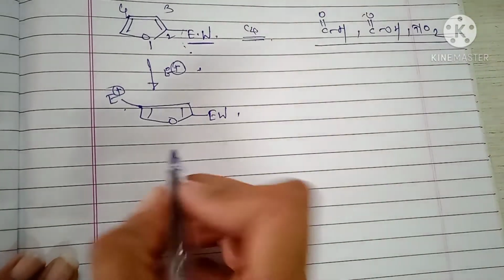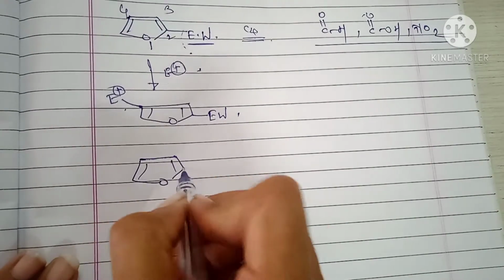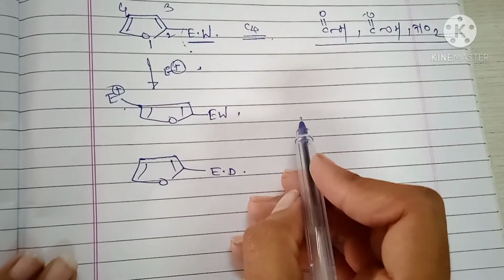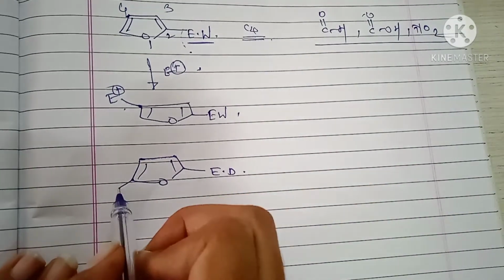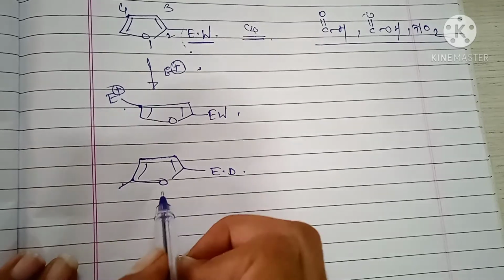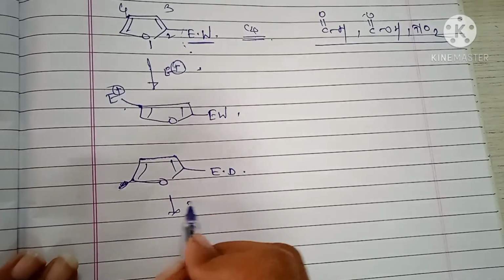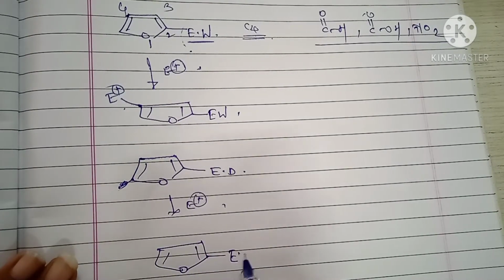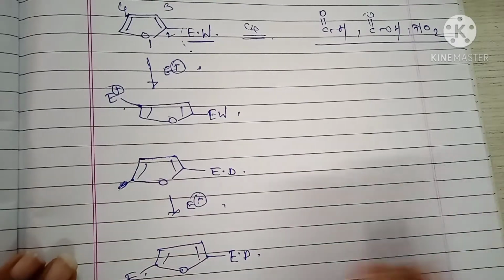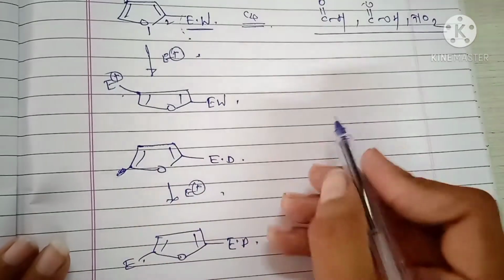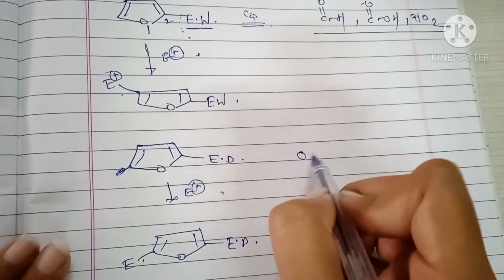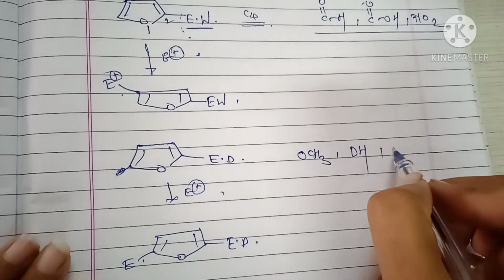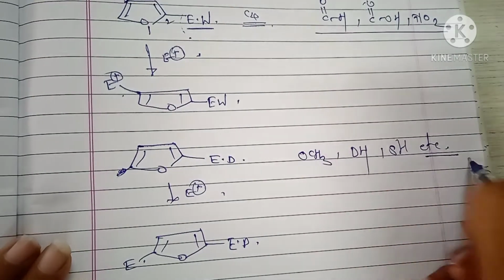Next, if the electron donating group is on the C2 position, therefore the electrophile attacks the C5 position. Okay. And the electron donating groups are OCH3, OH, SH, etc. Okay.